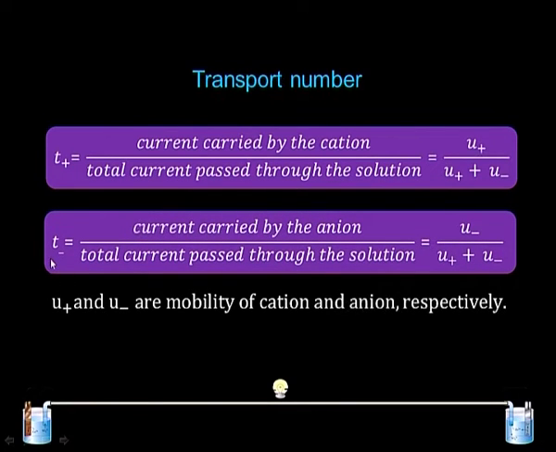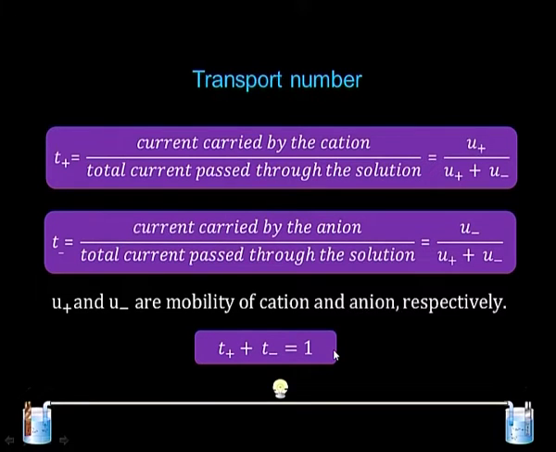The transport number of the anion is the current carried by the anion divided by the total current passed through the solution, or in terms of mobility, U minus, the mobility of the anion, divided by the sum of the mobilities of cation and anion. If we add these two terms, T plus and T minus, we get 1. So if we have information about the transport number of the cation, we can easily find the transport number of the anion using this equation.